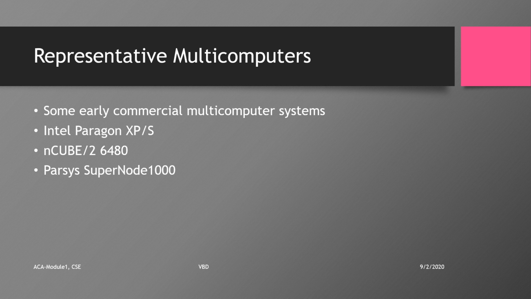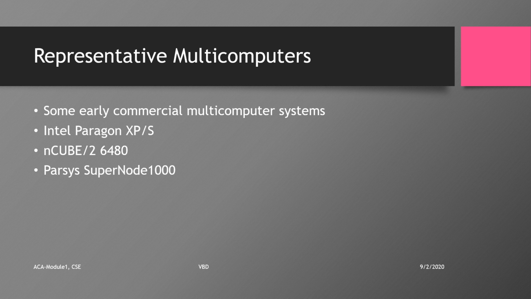Three early message passing multi-computers are summarized here. That is the Intel Paragon XP/S, nCUBE 2/6480 and Parsys SuperNode 1000. With the distributed multiprocessor and memory nodes, these machines are better in achieving scalable performance. Message passing imposes a requirement on the programmers to distribute the computations and the data sets over the nodes to establish efficient communication among the nodes.